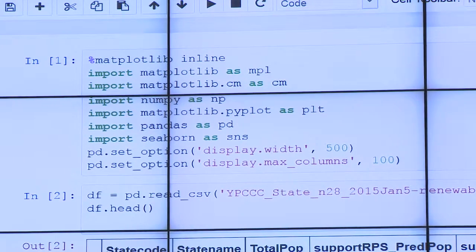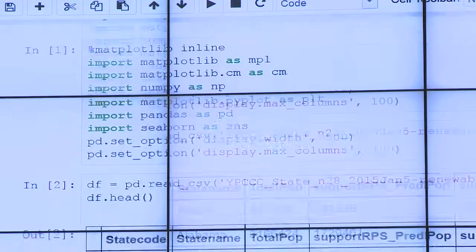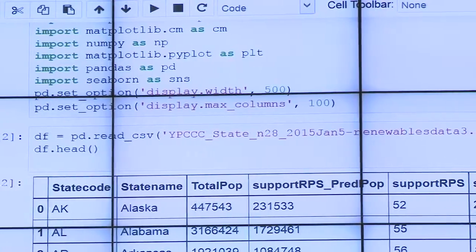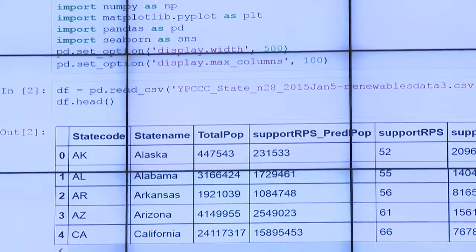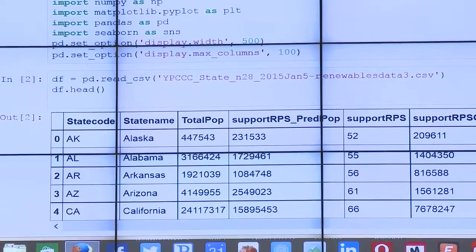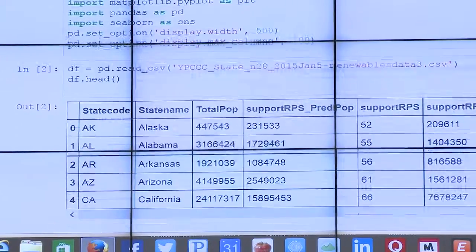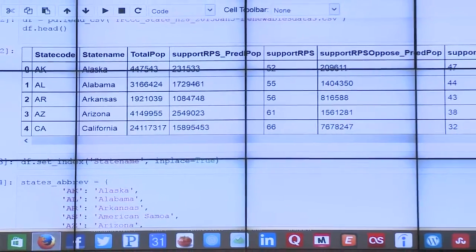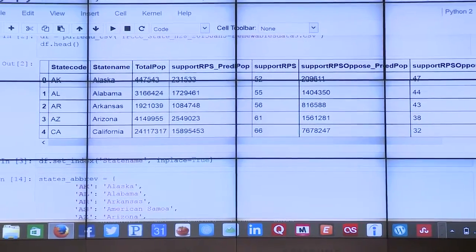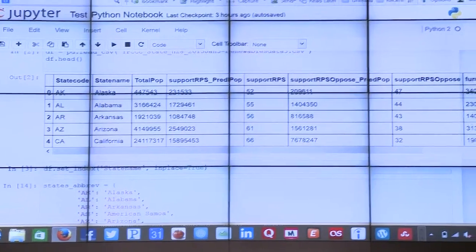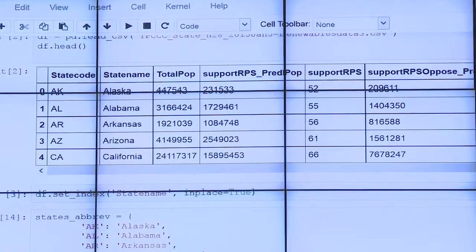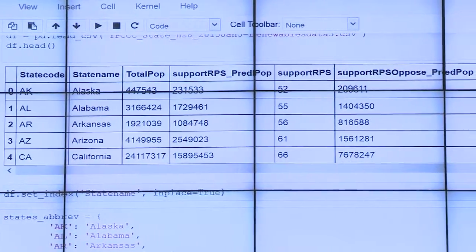Then, moving right along, this YPCCC file that we read in step 2 is the CSV file that we are using. And this printout right below, in number 2, shows some states and some data from the spreadsheet. This just confirms that we're getting the right information in.